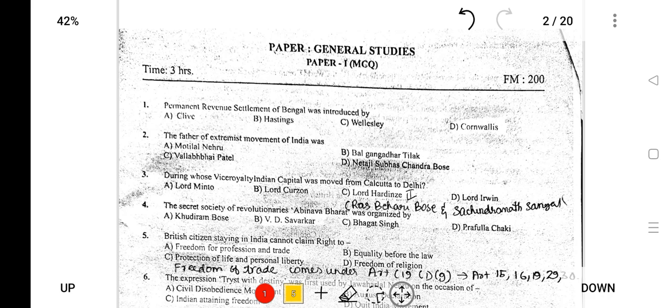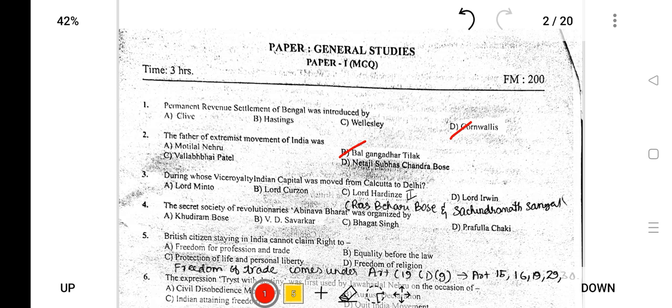First question. Paper 1, first question. Permanent settlement, revenue settlement of Bengal was introduced by. So permanent settlement was introduced by Cornwallis. Next is, who is the father of extremist movement in India? So the father of extremist movement in India was B.G. Tilak. Bal Gangadhar Tilak was the father of the extremist movement in India.